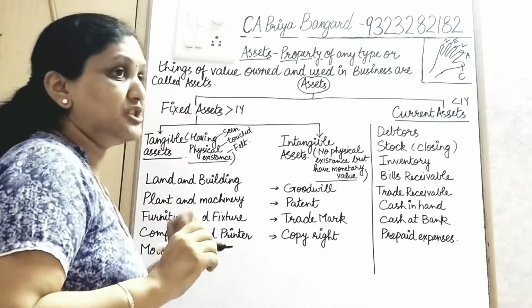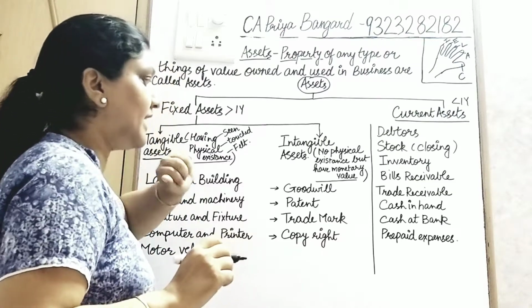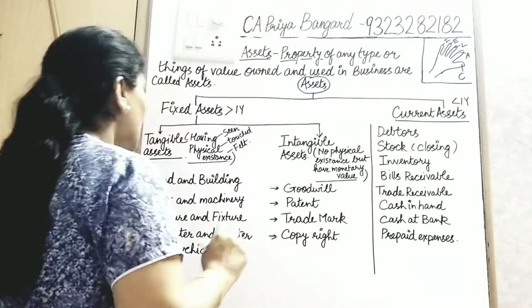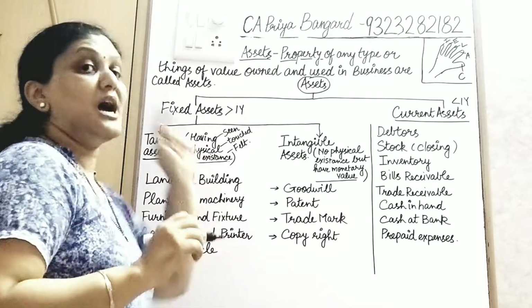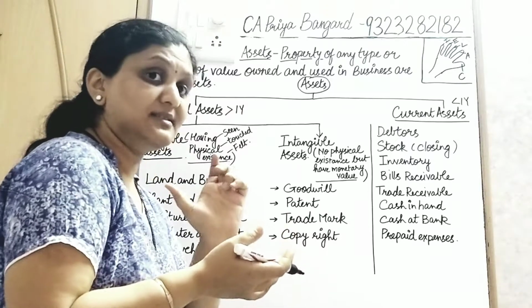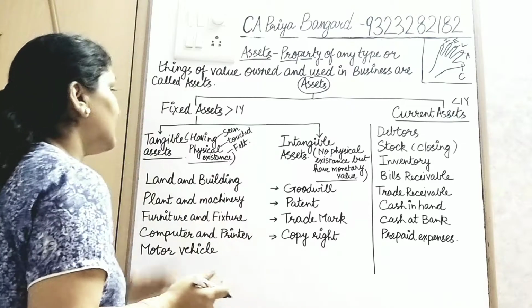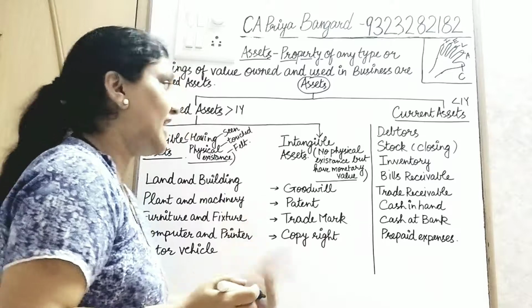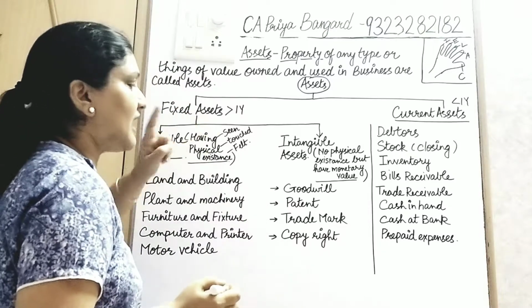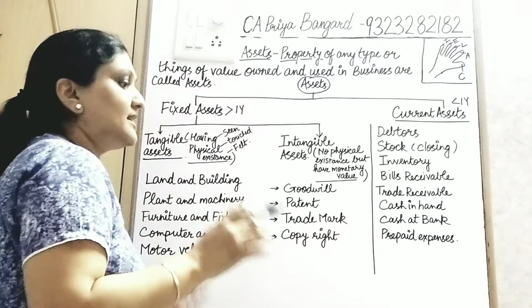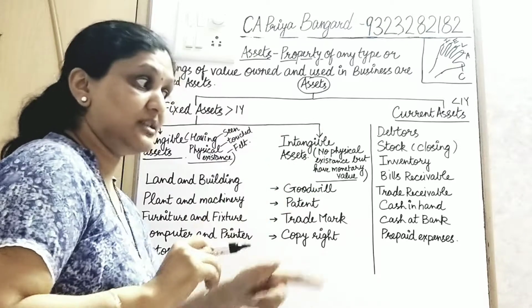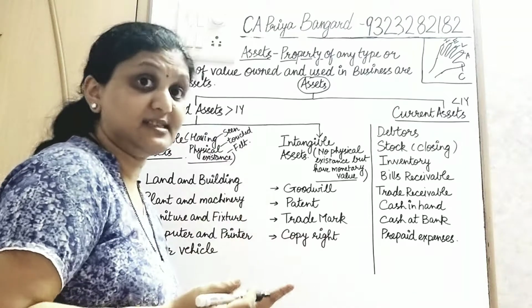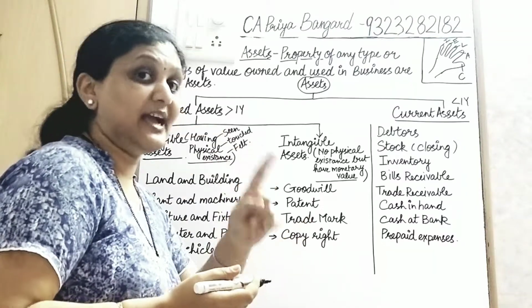Now what is a tangible asset? See, tangible is made from the word touch. Tangible, touch. Remember, this is how you have to present. Tangible assets have physical existence, that is, they can be seen, touched and felt. For example, a table is lying there. You can see the table, you can go and touch it, you can feel it. It has physical existence. So that table is a tangible asset.